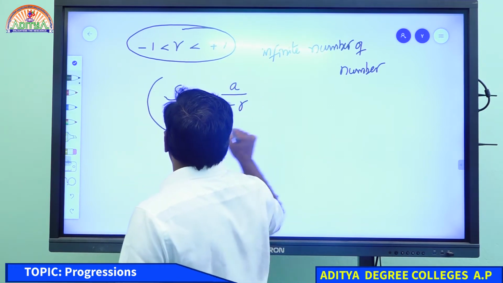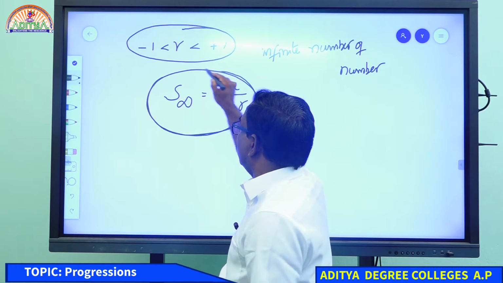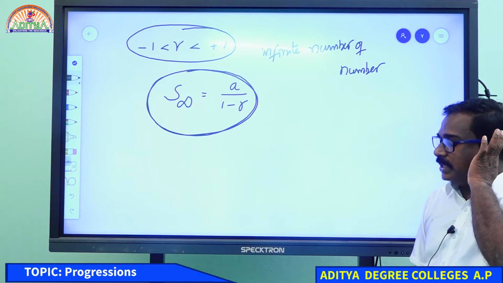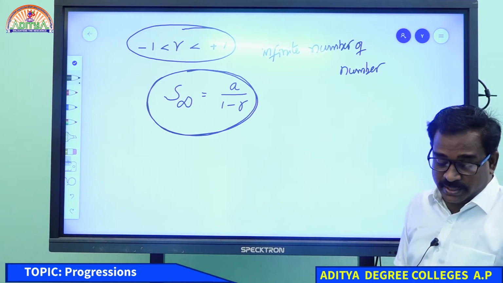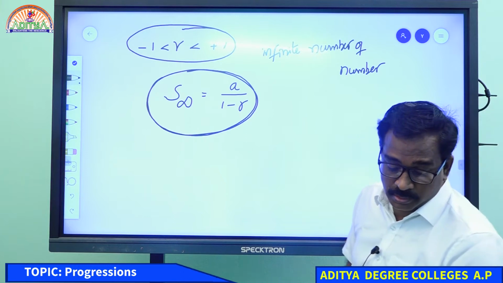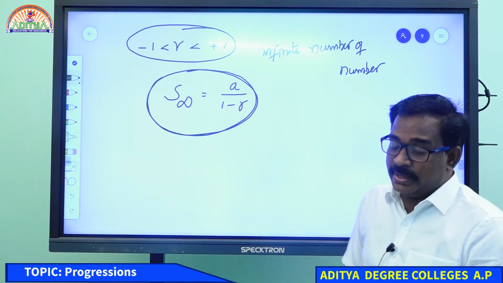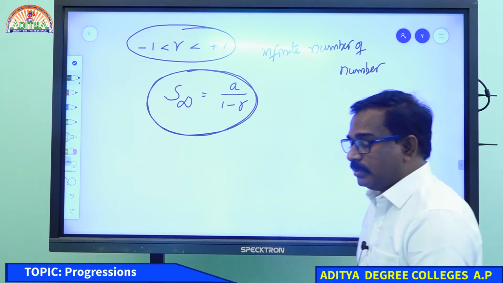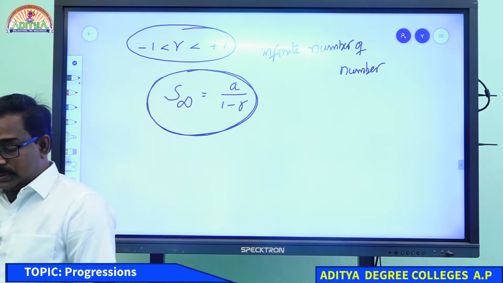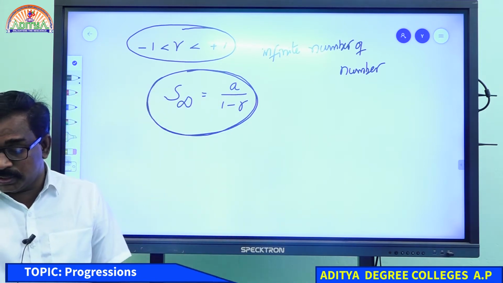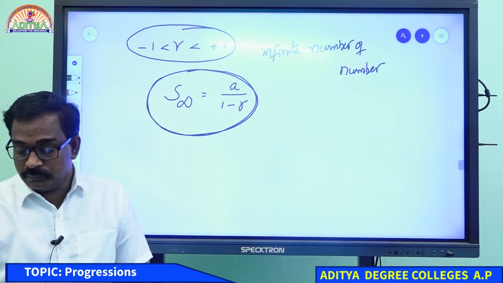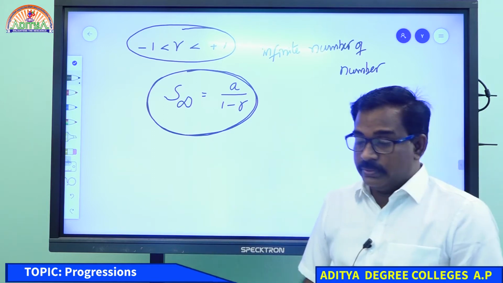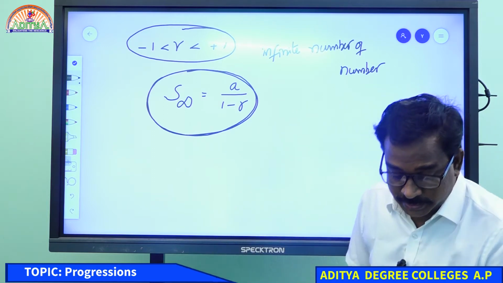Very important formula. Sums will be given on this formula only, maximum. If they touch GP or AP or HP, progressions, first they go for this formula only. S infinity equal to A by 1 minus R, where A is the first term and R is the ratio. That is called sum to infinity, S infinity.